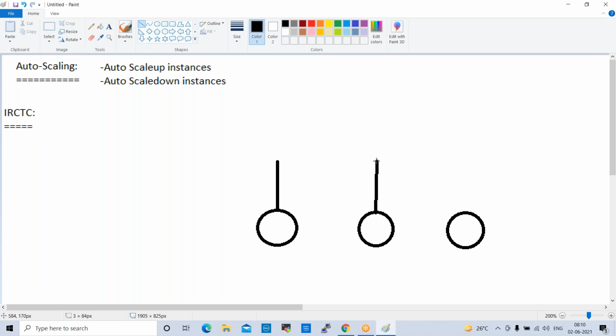Based on the average value, they will configure the servers. So these are the 3 servers which IRCTC configures based on their average value.